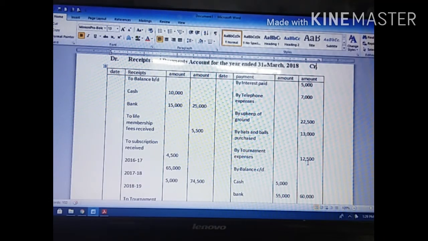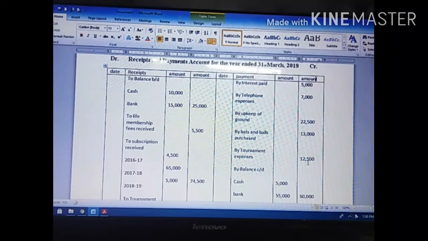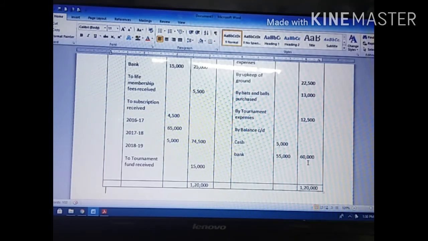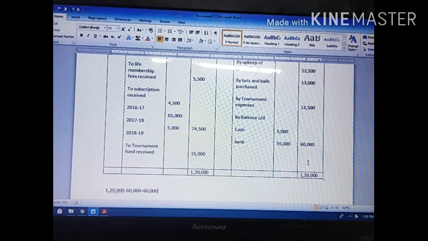After entering all the payments and receipts in their respective columns, you have to add the debit column separately and the credit column separately. After adding, we will get 1,20,000 from the debit side and 60,000 from the credit side. The highest value we have to put on both sides, so in both columns we put 1,20,000. Then in this sum they have already given the closing balance of cash, so what we are going to find out is the closing balance of bank. Out of 60,000, if you minus the cash balance, then we will get the bank balance.